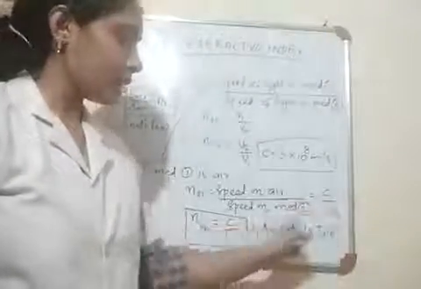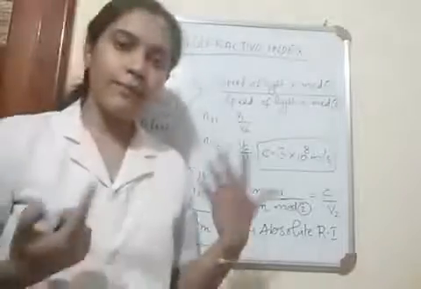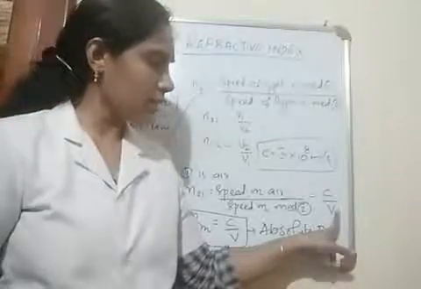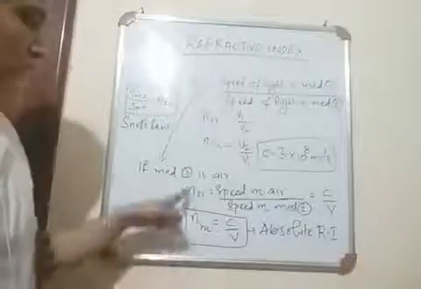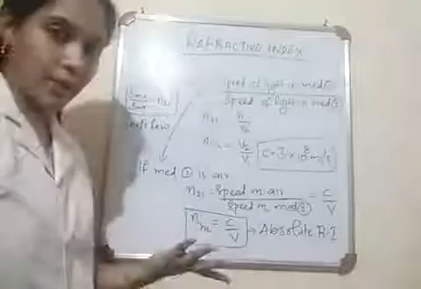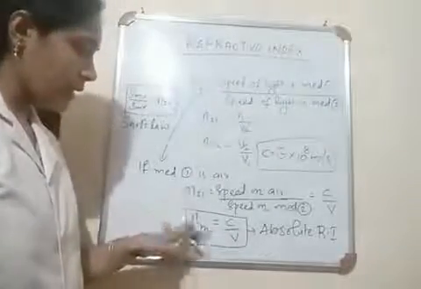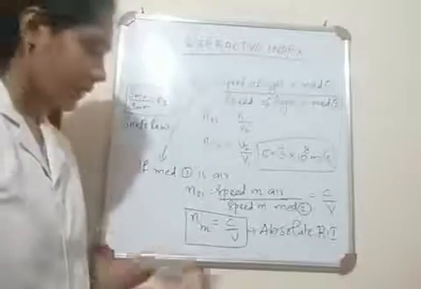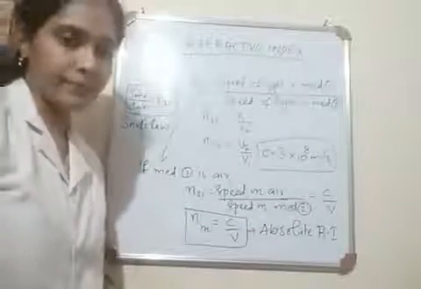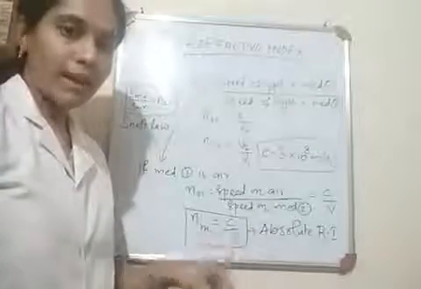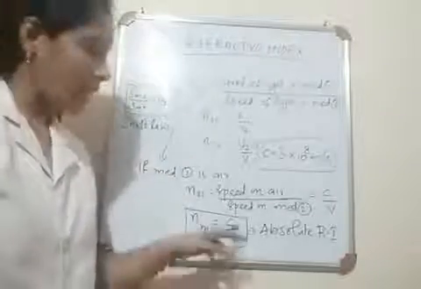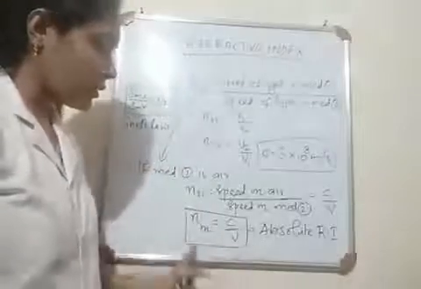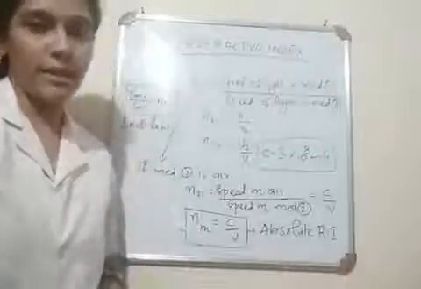c divided by the speed in medium 2 is v2. Children, if there is no v1, is there any need to write v2? No. So we can just write v here. That is enough. So this equation can be modified as, now no need to write 2 and 1. So we can just write n_m. It means m means medium. So this is the refractive index of the medium. That will be equal to c by v. v means velocity of light in the second medium, and c is the velocity of light in air, which is our first medium. And this ratio is known as absolute refractive index.